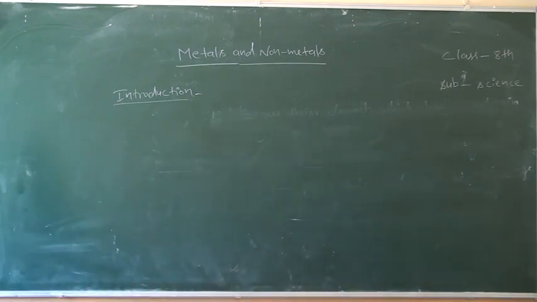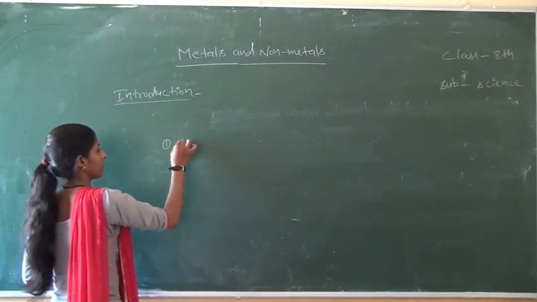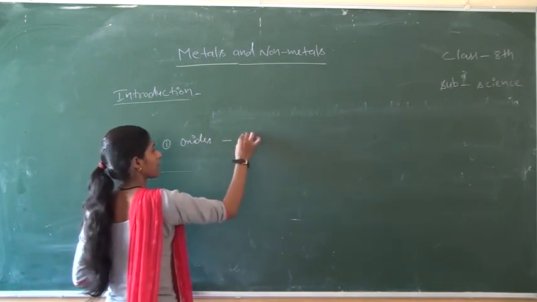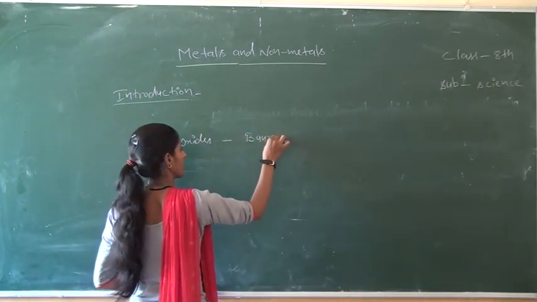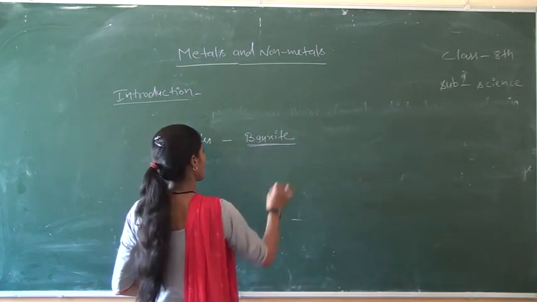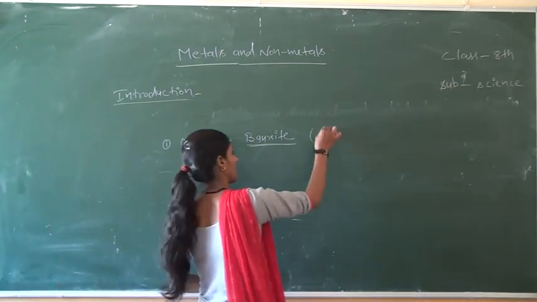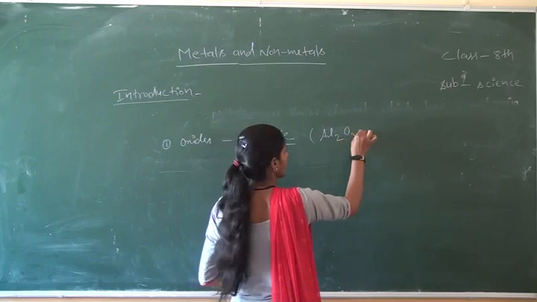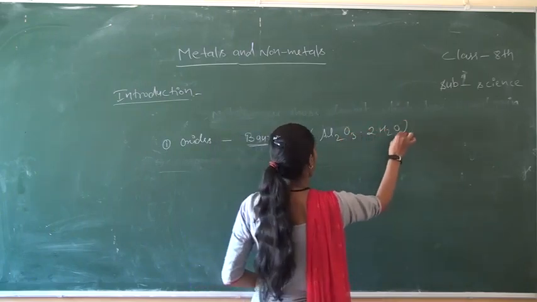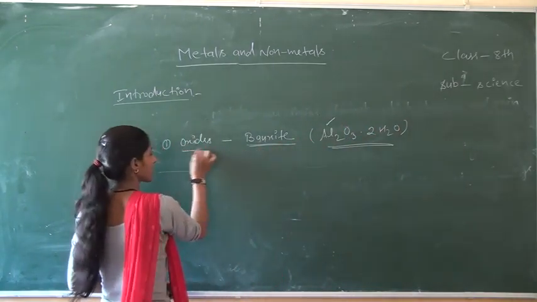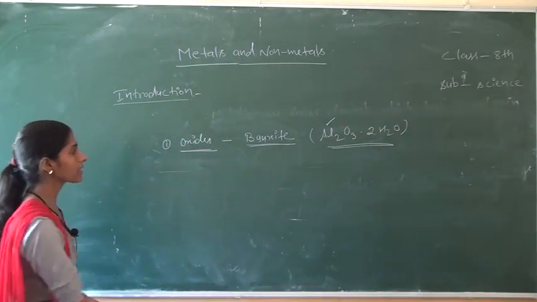After that, first in oxide form, bauxite, which is an ore of aluminium, Al2O3.2H2O. This is the ore of aluminium and exists in the form of oxide.